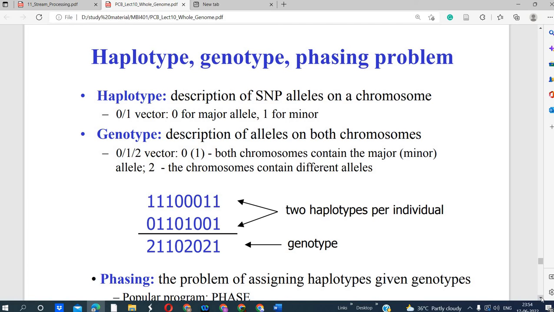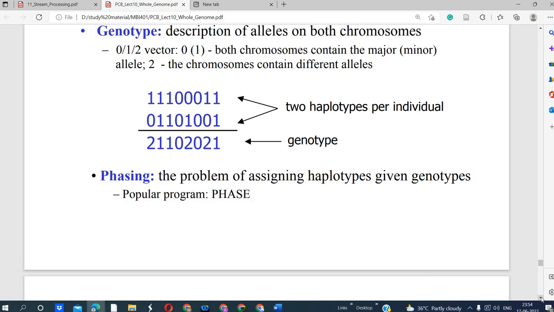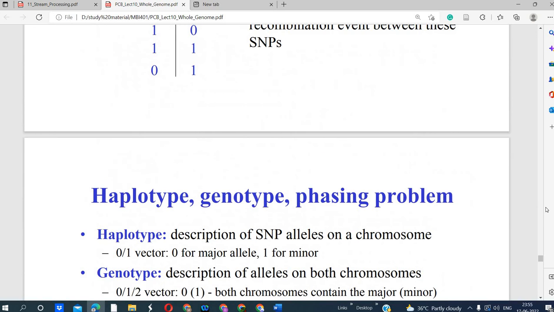A genotype is a description of the alleles on both chromosomes. So these are the definitions that have been given here. Phasing is the process of assigning haplotypes given genotypes. So here you can see 2 haplotypes per individual and this is a genotype. So there can be exchange of parts between these.